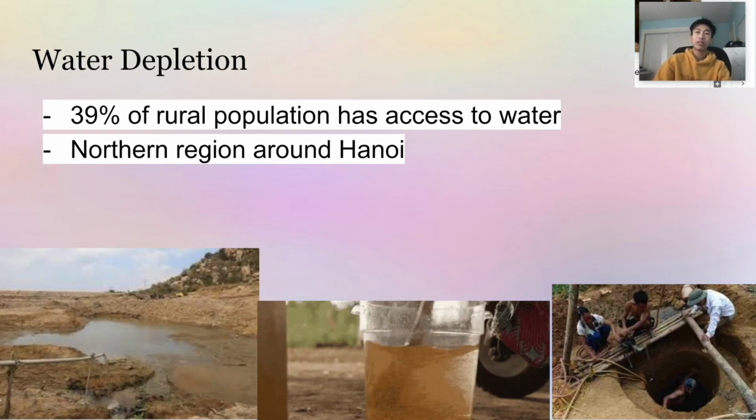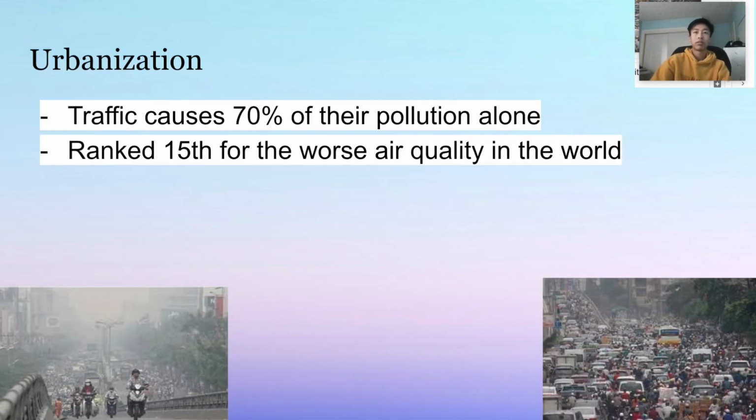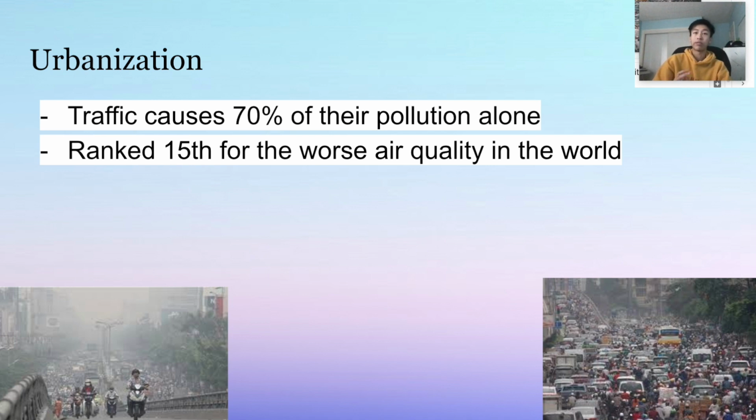It is stated that only 39% of the rural population has access to water, and even if you had water, it may not be considered safe. The water in the northern regions around Hanoi has evidence of arsenic contamination in their drinking water. With the urbanization of many cities in Vietnam, they weren't ready to deal with the pollution problems that came with it. The traffic alone caused 70% of their population, ranked 15th for the worst air quality in the world.